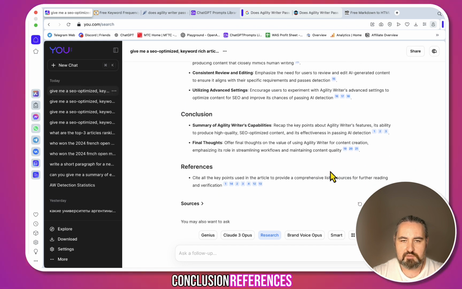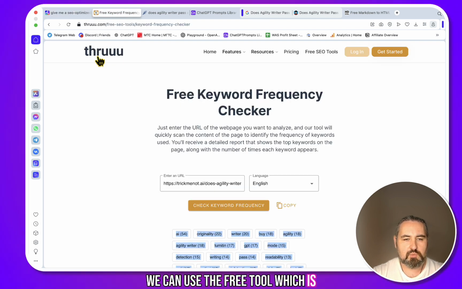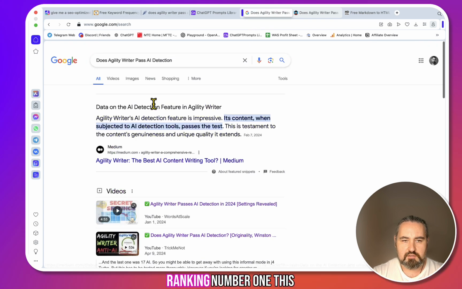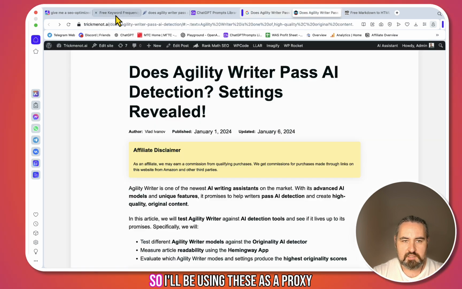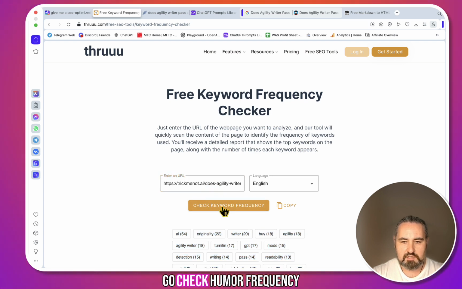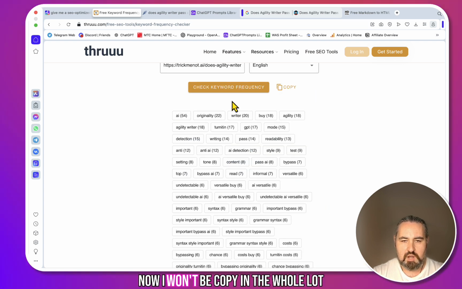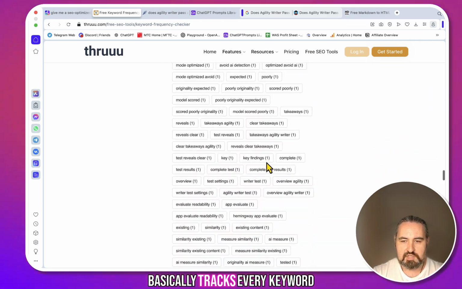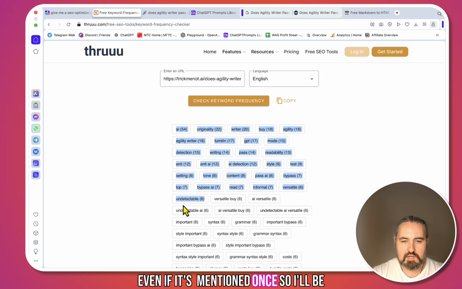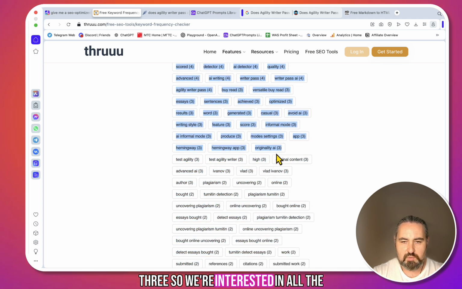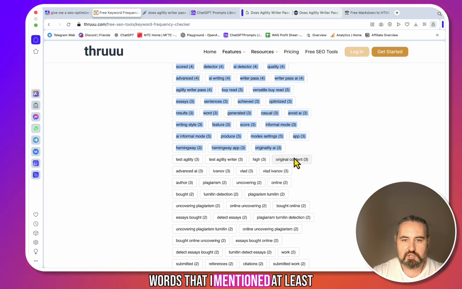Conclusion, references. Now, what I need is the NLP keywords, and we can use the free tool, which is called Thruuu, with 3 U's. As you remember, my article is ranking number 1, this one here. So I'll be using this as a proxy. All I need to do is insert the URL and go check keyword frequency. Now, I won't be copying the whole lot because this tool basically tracks every keyword, even if it's mentioned once. So I'll be copying this over all the way to, say, number 3. So we're interested in all the words that I mentioned at least 3 times.